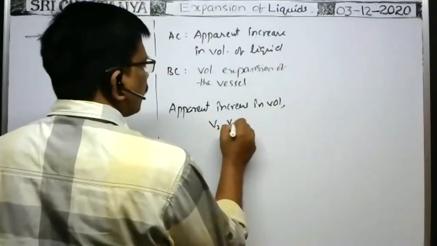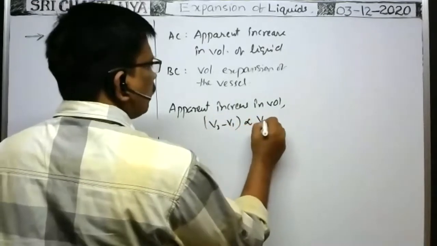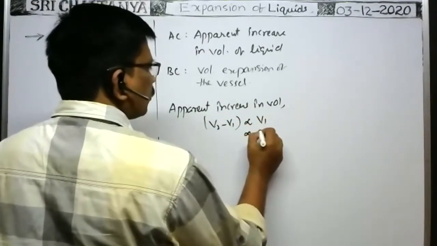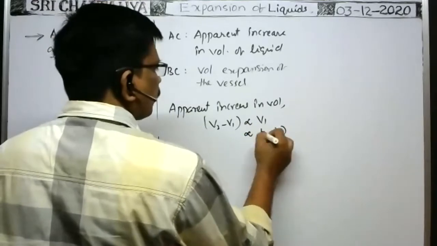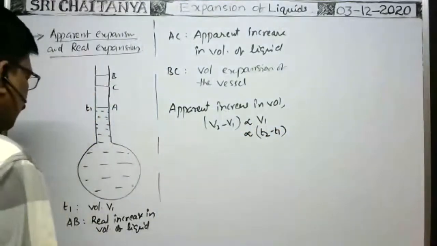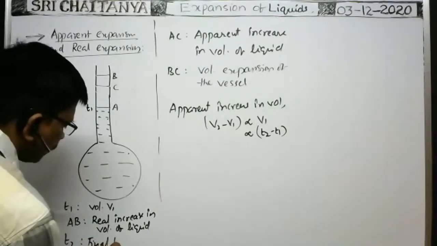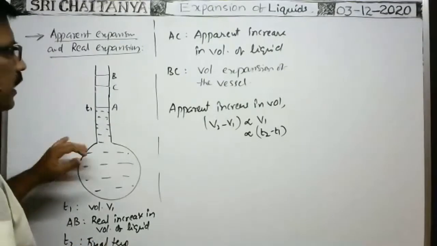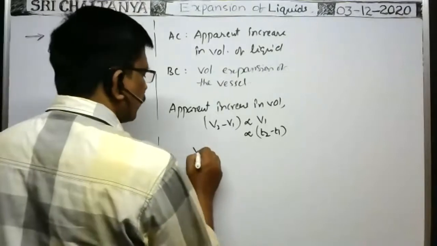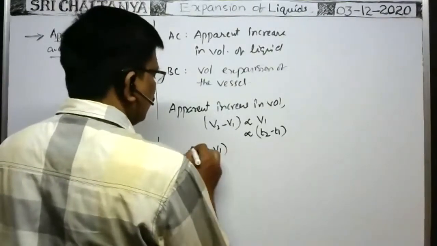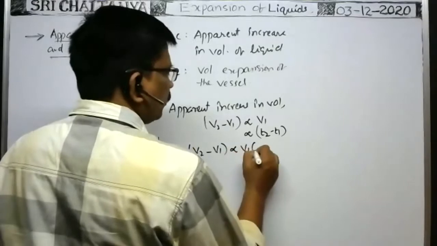V2 minus V1 is directly proportional to the original volume of the liquid and also proportional to the rise of temperature, T2 minus T1. Here T2 is the final temperature, or the temperature to which the liquid is heated. So from this we can write V2 minus V1 is proportional to V1 into T2 minus T1.